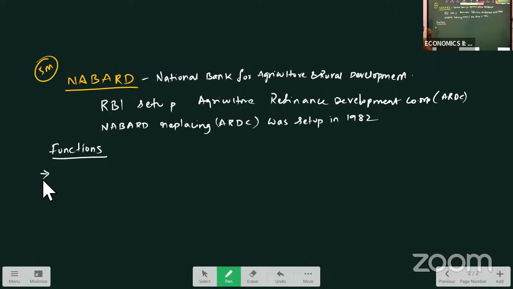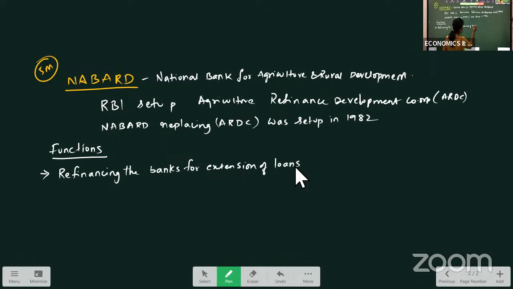The functions of NABARD, what is the work NABARD is performing? Refinancing the banks. The first function is refinancing the banks for extension of loans. To provide loans to the farmers in the rural areas, they are refinancing the banks.